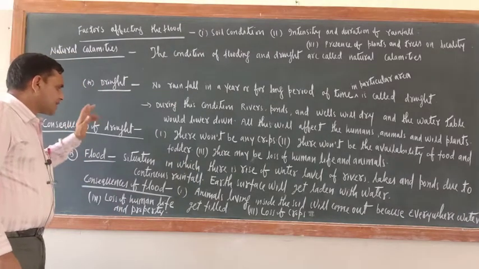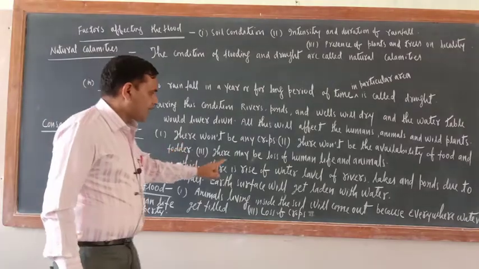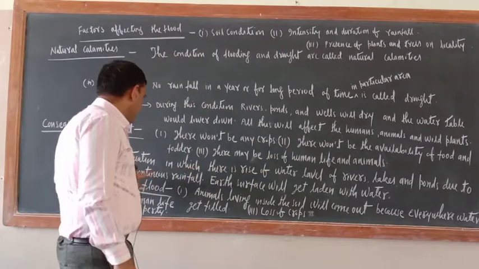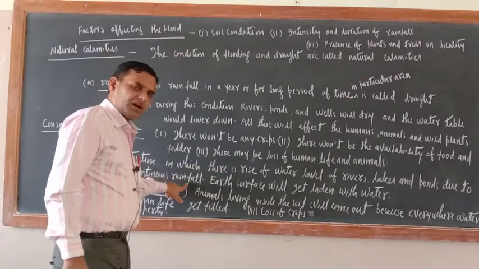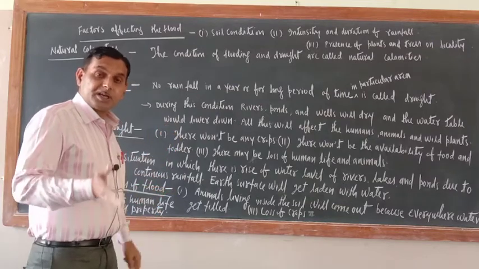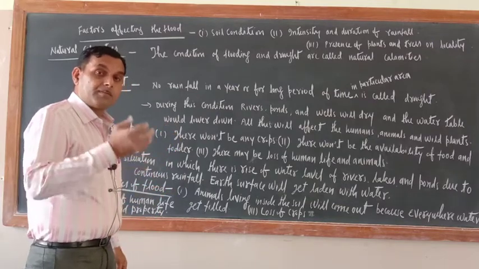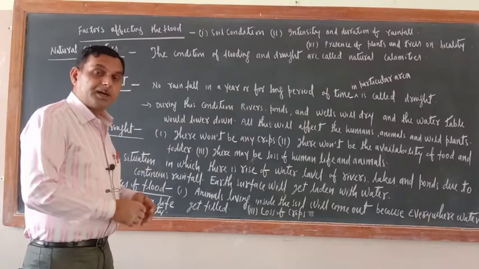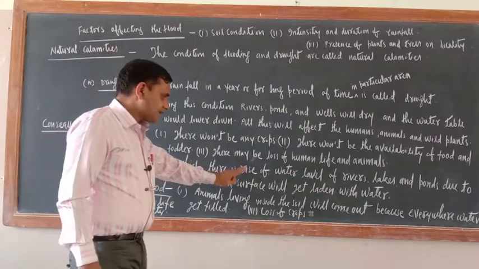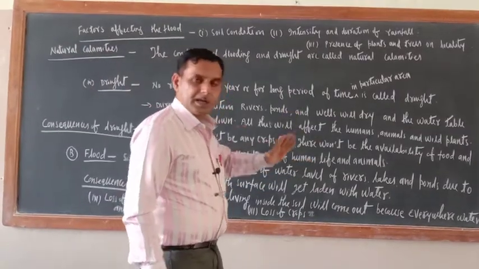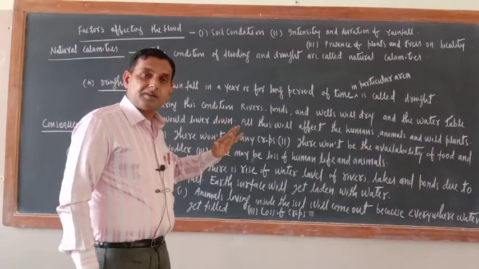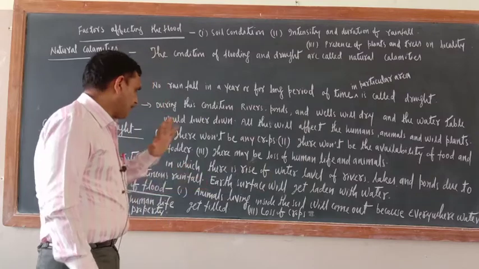What is flood? A situation in which there is a rise of water level of rivers, lakes and ponds due to continuous rainfall. So, flood is nothing but a situation in which there is a rise of water level of ponds, rivers, lakes due to continuous rainfall. Earth surface will get laden with water. Everywhere water only. When flood is there, everywhere water will be there.